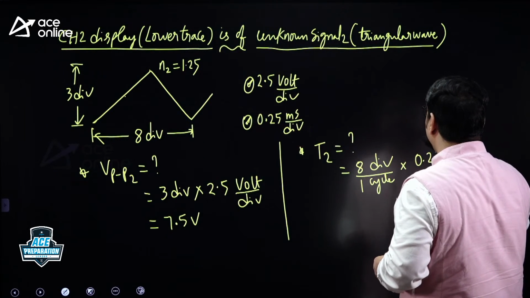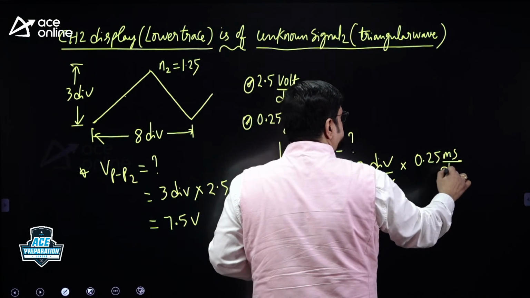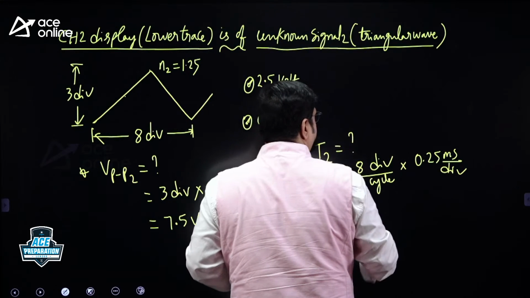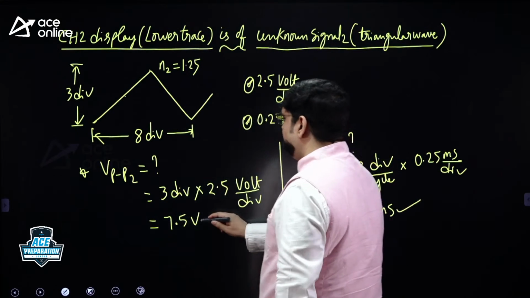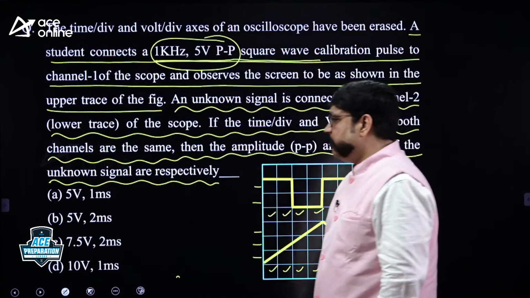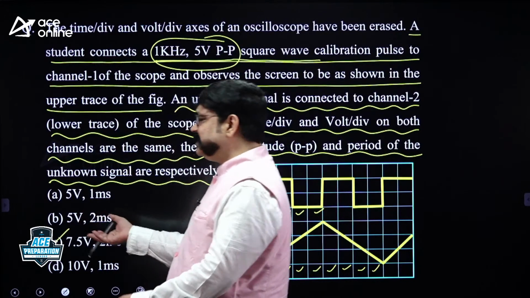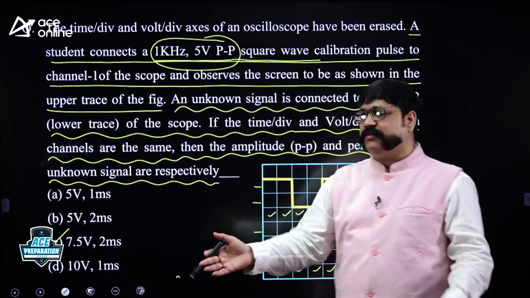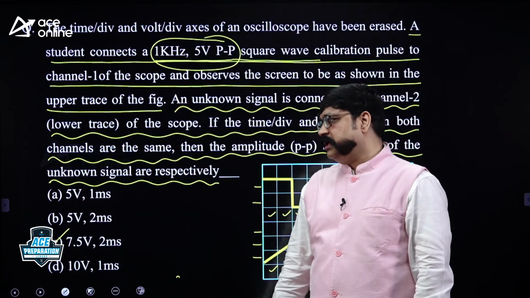How much is the time per div? 0.25 millisecond per div. That is 8 by 4, how much is it? 2 milliseconds. So 7.5 volts and 2 milliseconds is the answer. The 2 milliseconds is not there in any option. Just for cross checking I calculated. Once you get 7.5 volts, that is enough, because it is not there in any other option. Just to show you the calculation I have shown it.